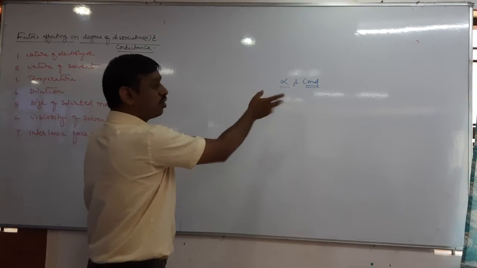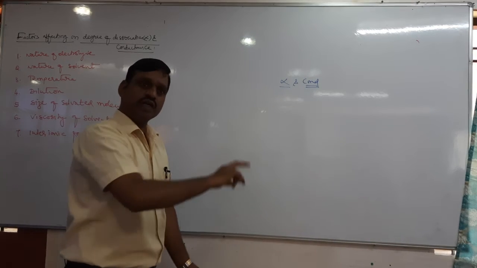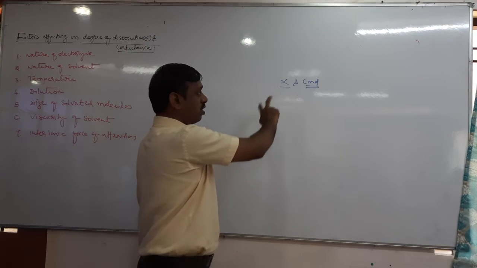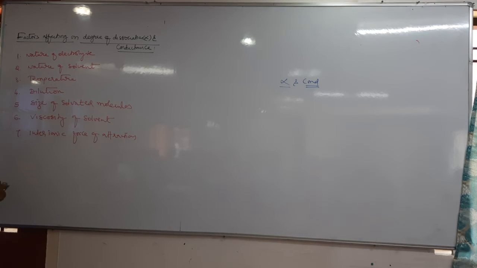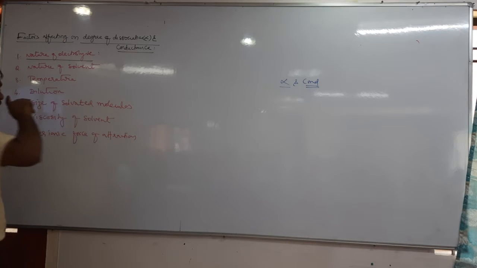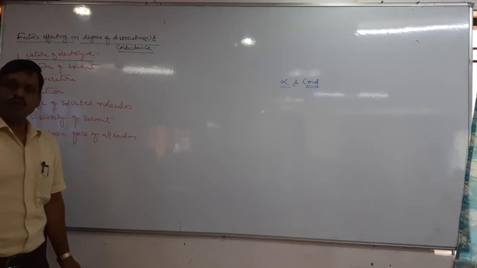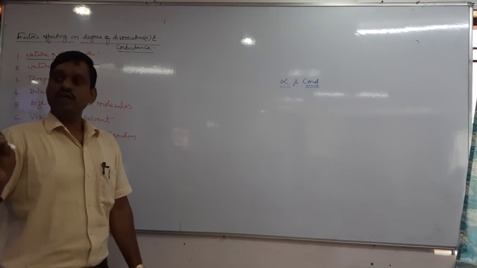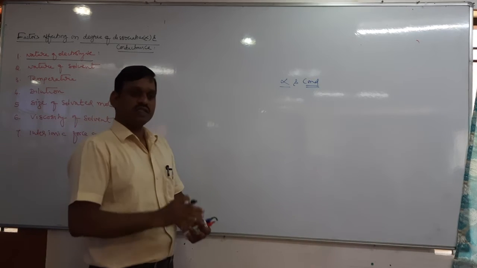Okay, that's what we are studying together. Not alpha alone, not conductance alone, we are not studying separately. We are studying the factors which affect both. Now let's see the first one. Here every sentence is important. First one, nature of electrolyte. Usually, the stronger the electrolyte, the more will be the degree of dissociation and the more will be the conductance.